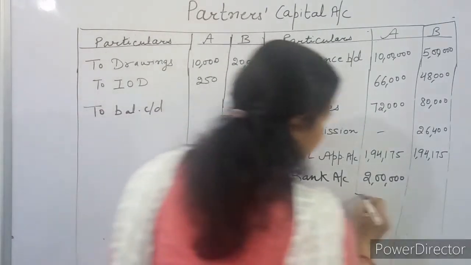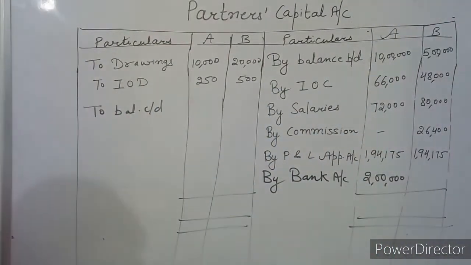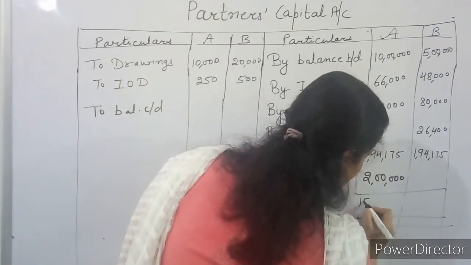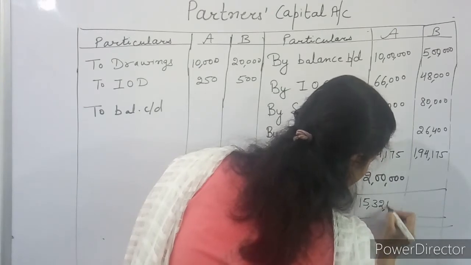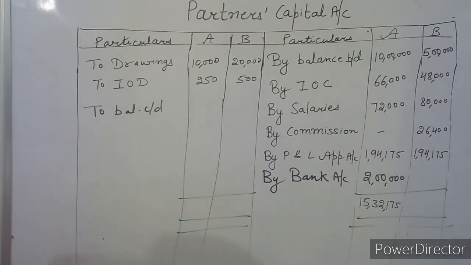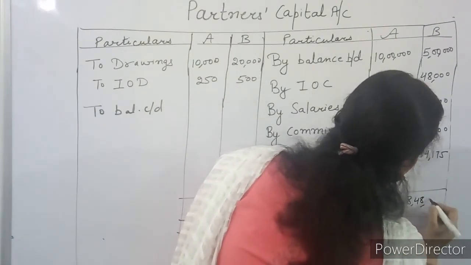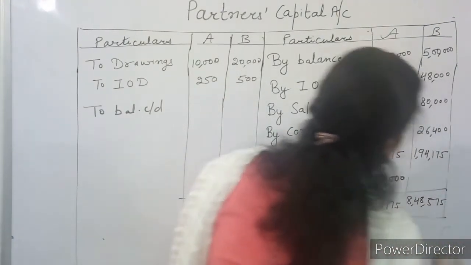So you can calculate the total of the credit side of A, it comes to be 15,32,175. Same way you can total B's account. It will be 8,48,575.